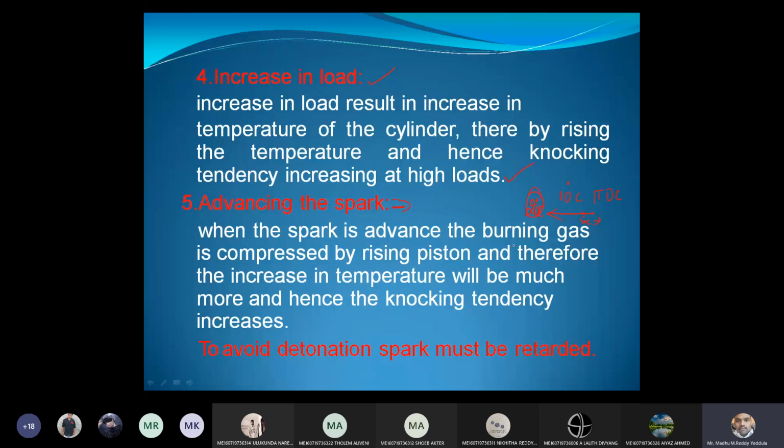When the spark is advanced, the burning gas is compressed by the rising piston, and therefore the increase in temperature will be much more, and hence the knocking tendency also increases. To avoid detonation, the spark must be retarded, which means we should decrease the spark advance to avoid knocking.